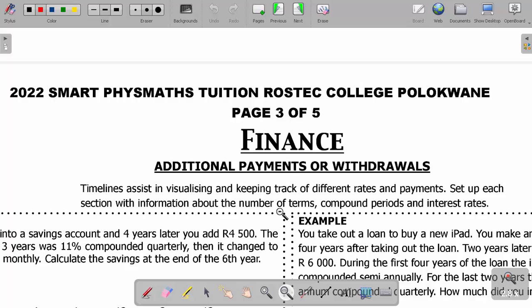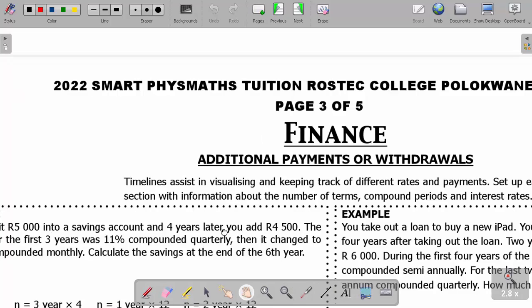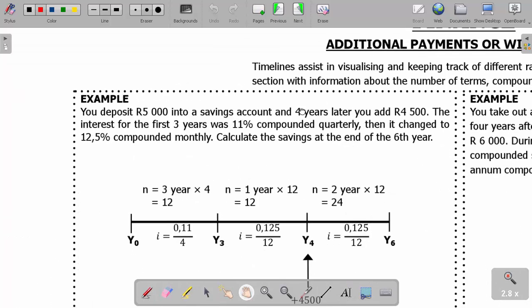So we use timelines to assist in visualizing and keeping track of different rates and payments. You set up each section with information about the number of terms, compound periods, and interest rates. I have an example here.